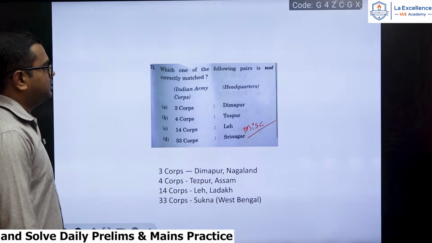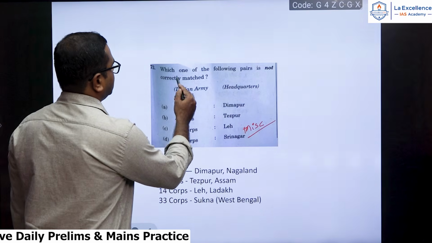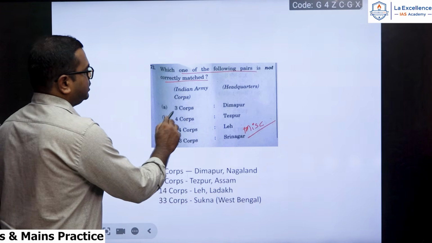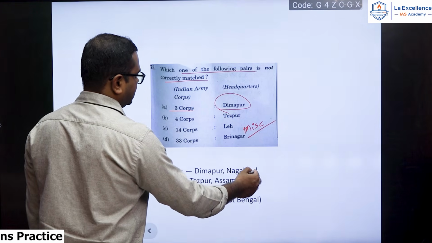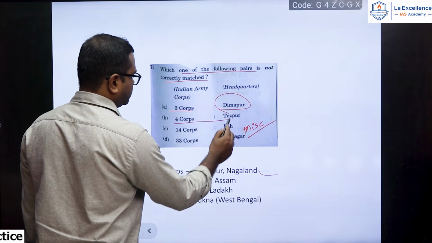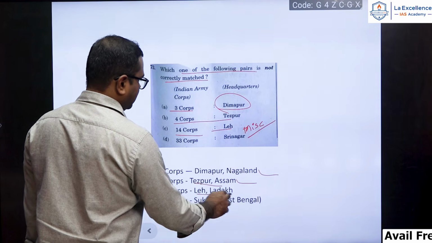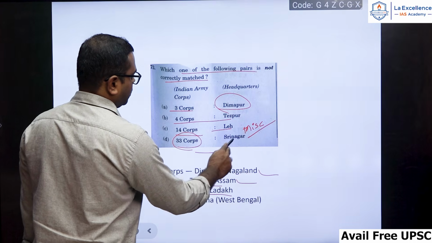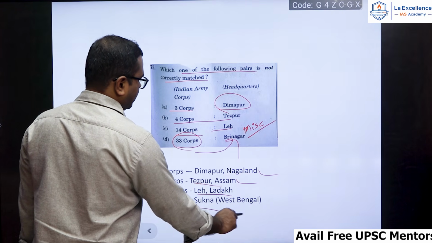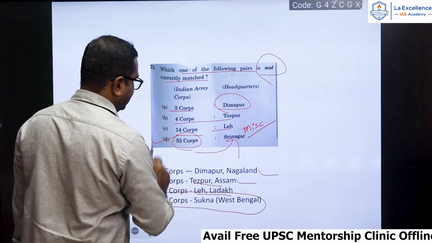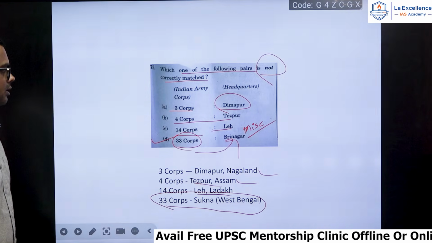Okay, next one. This is a very unconventional question. Which one of the following pairs is not correctly matched? 3 Corps, Dimapur, Nagaland, this is correct. 4 Corps in Tezpur of Assam, yes. 14 Corps in Leh, Ladakh, this is correct. 33 Corps, this is wrong. This is in Sukna of West Bengal. So they have asked not correctly matched. So option D is the one, that is the correct answer.